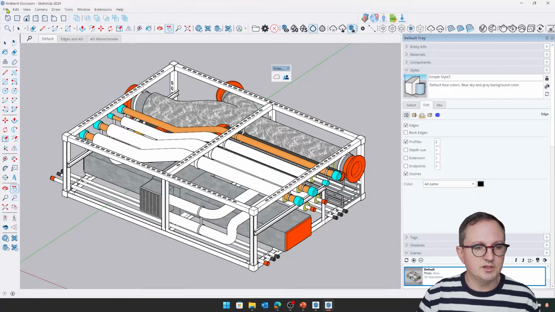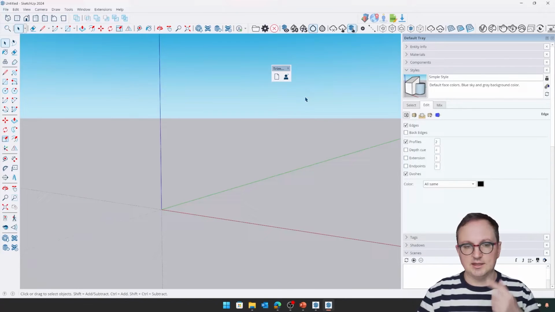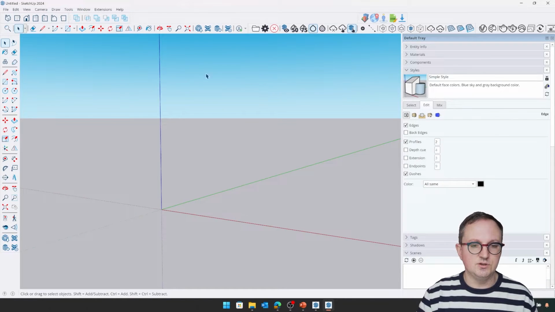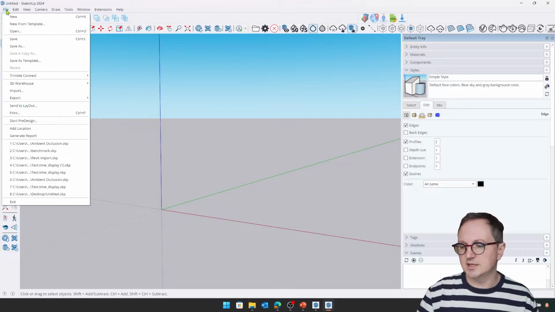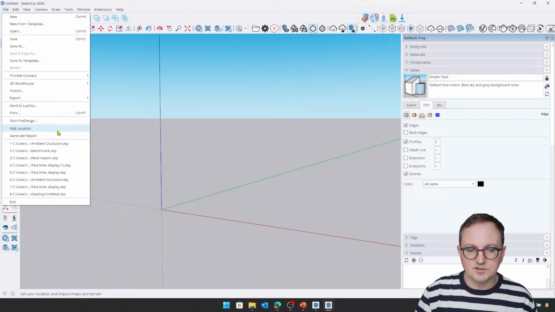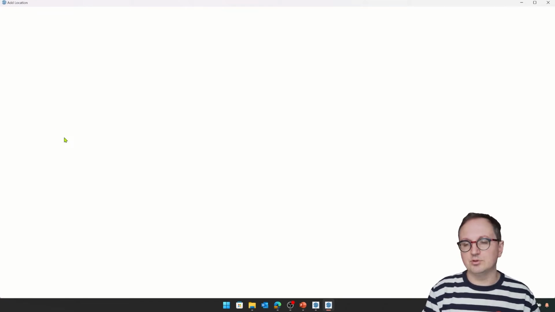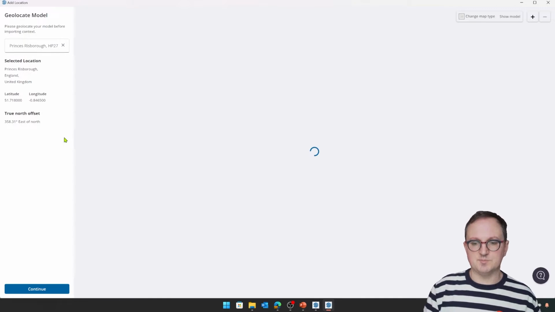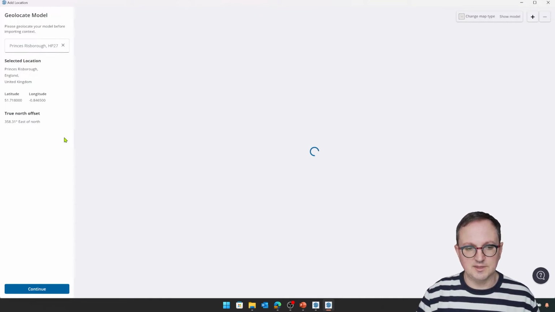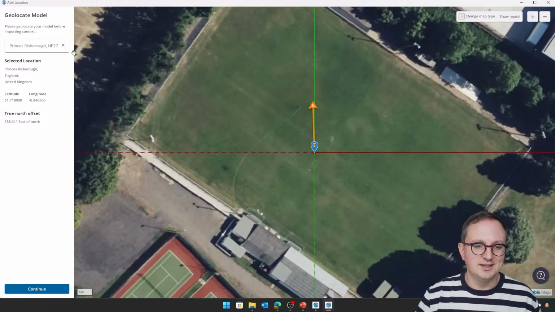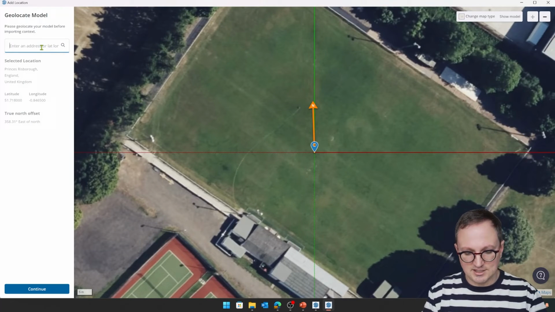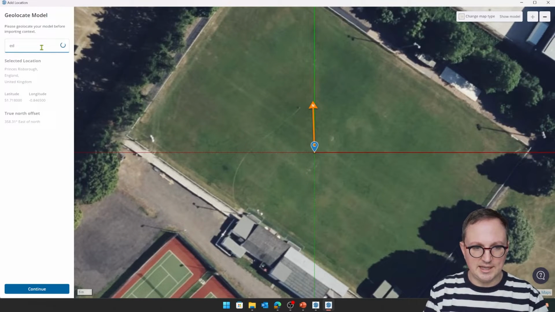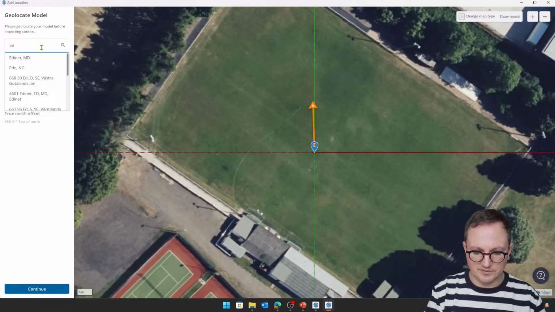I'm actually going to open a new file, and we're going to have a look at another new or improved function in SketchUp 2024. And that is the add location function. This is something that's been a staple of SketchUp for quite a long time. This stems back to that short period of time when Google owned SketchUp. But as a maps company themselves, Trimble have carried this on.